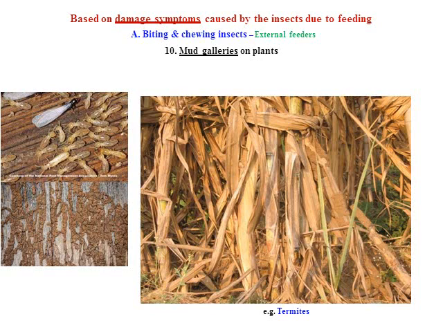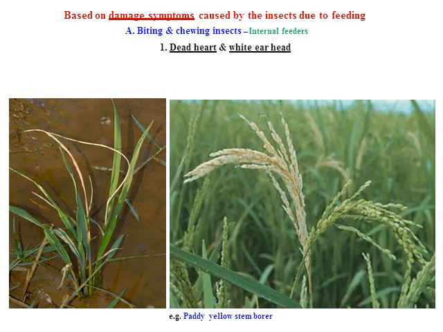Another one is the mud galleries on the plant. Termites have the peculiar characteristic of forming mud galleries in sugarcane, and even in our household furniture. Even the higher trees in the forest form mud galleries over the plant. So along with this symptom, we can easily identify biting and chewing type mouthpart insects, with termites specifically forming these mud galleries. So this is the example produced by the termites.